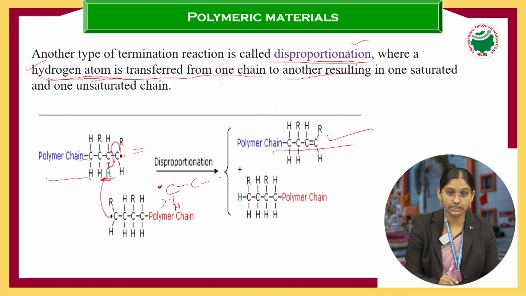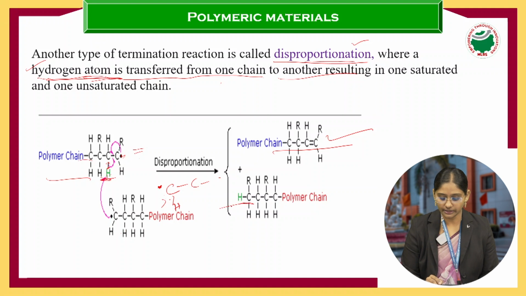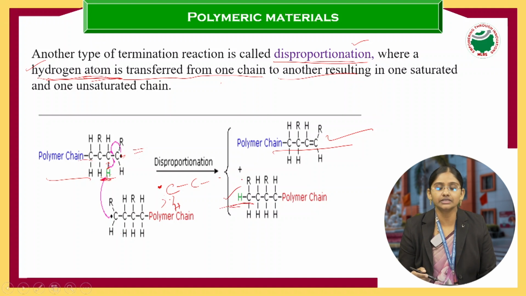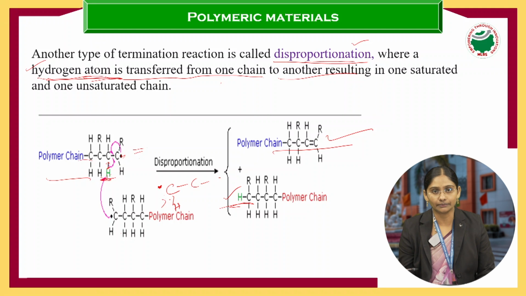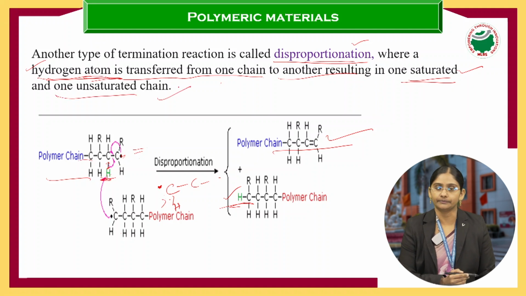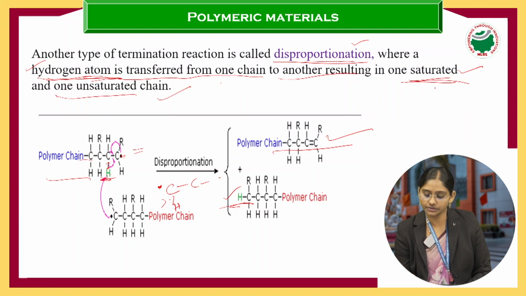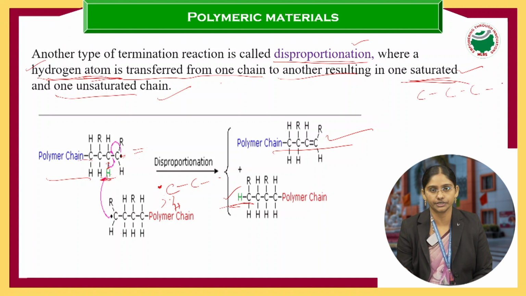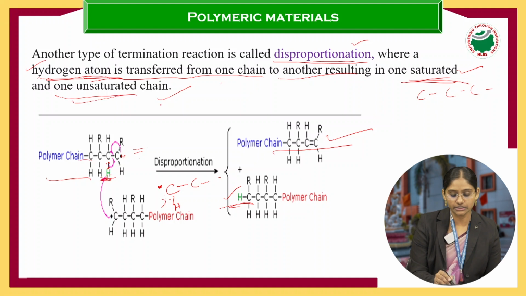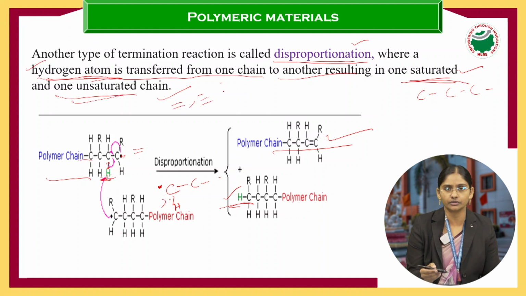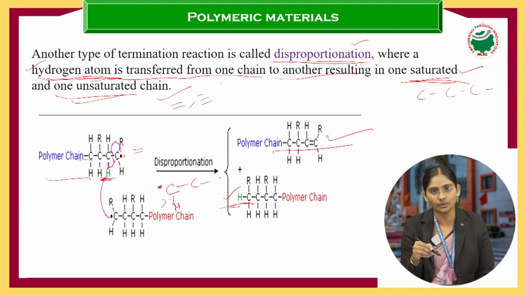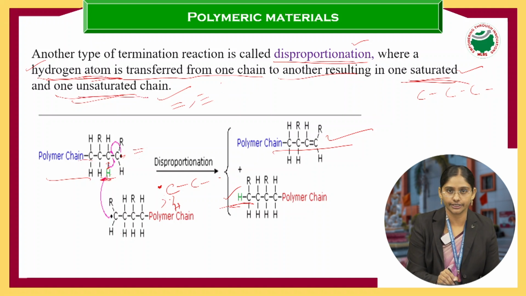And here this hydrogen atom is attracted by the other polymer chain, that is this one. So because of this reaction, what byproducts are forming? One saturated and one unsaturated chain. What is meant by saturated? Saturated means if all single bonds are there, then it is called a saturated compound. Unsaturated means if any multiple bond, either double or triple bond, is present in that compound, then it is called an unsaturated compound.